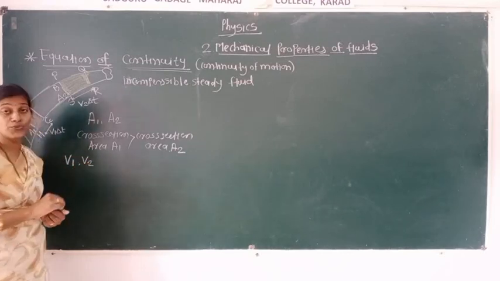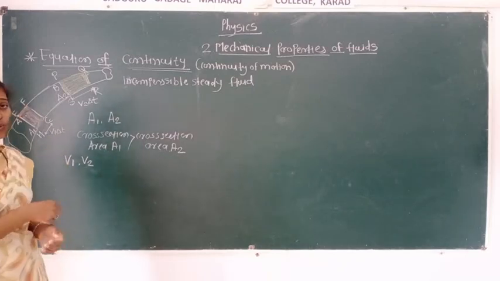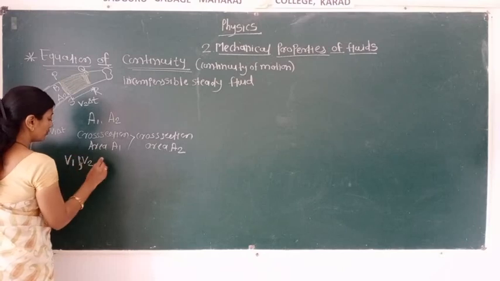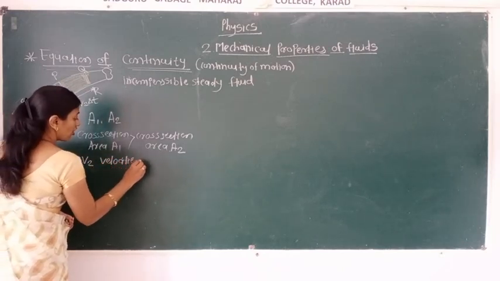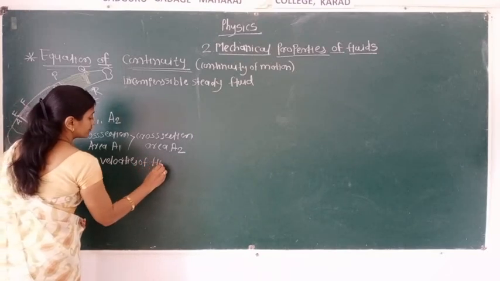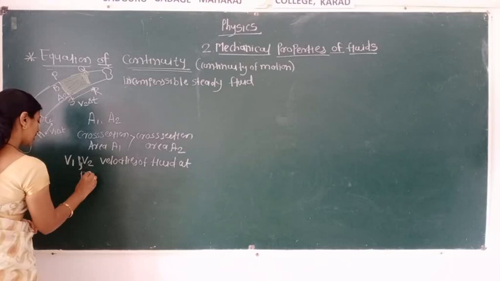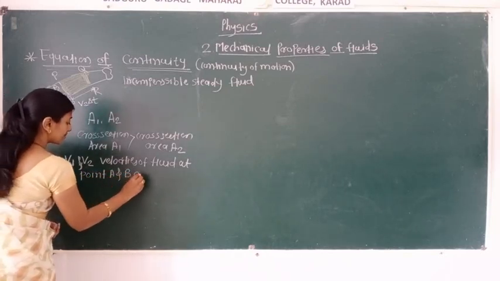V1 and V2 are the velocities of the fluid at point A and at point B respectively.